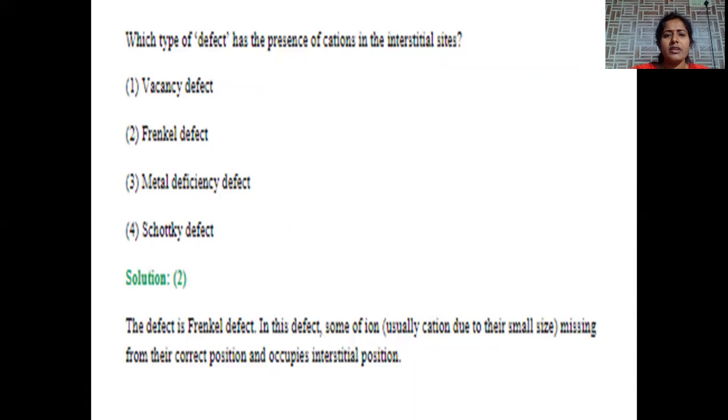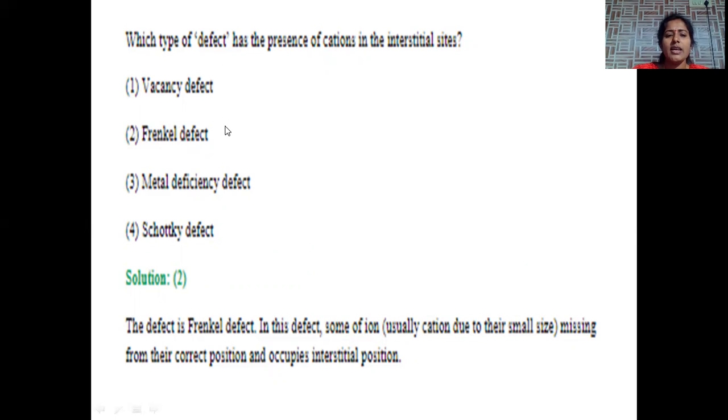Which type of defect has the presence of cations in the interstitial positions? Interstitial position in the sense, when we are taking the lattice structure of any metal, if a cation or anion is completely removed from the lattice point, that is called the Schottky defect. If that cation is displaced from its site and localized within the lattice structure only, within the interstitial structure only, that is called the Frenkel defect.